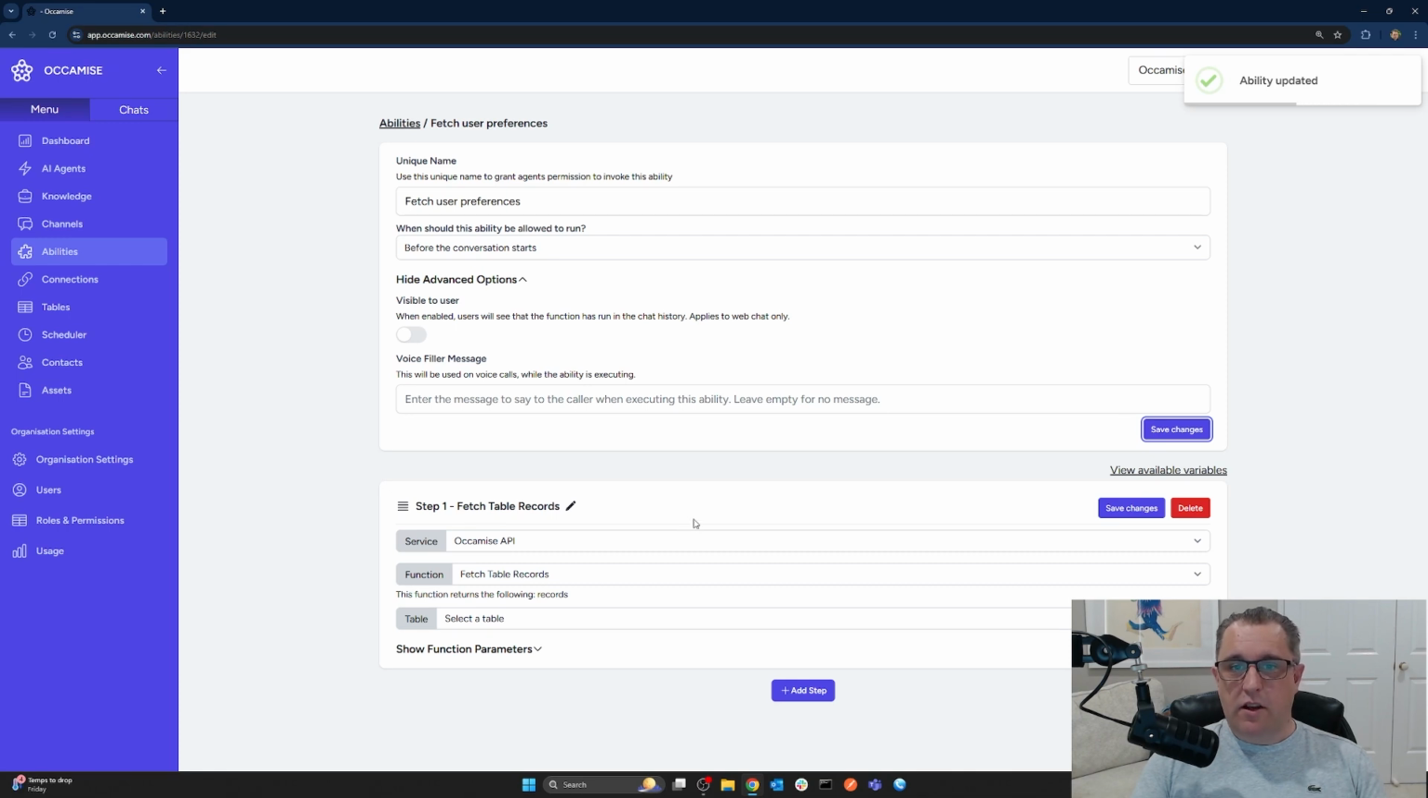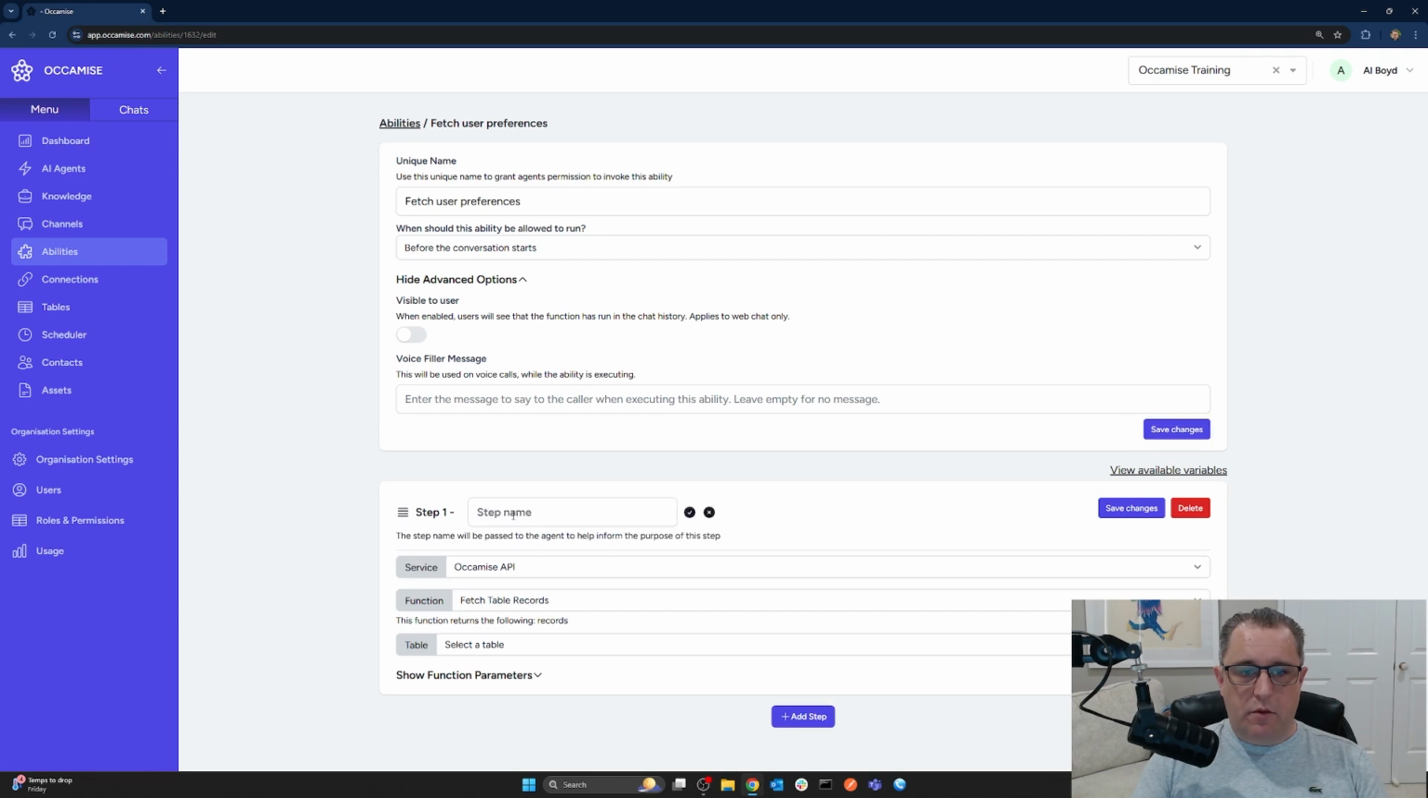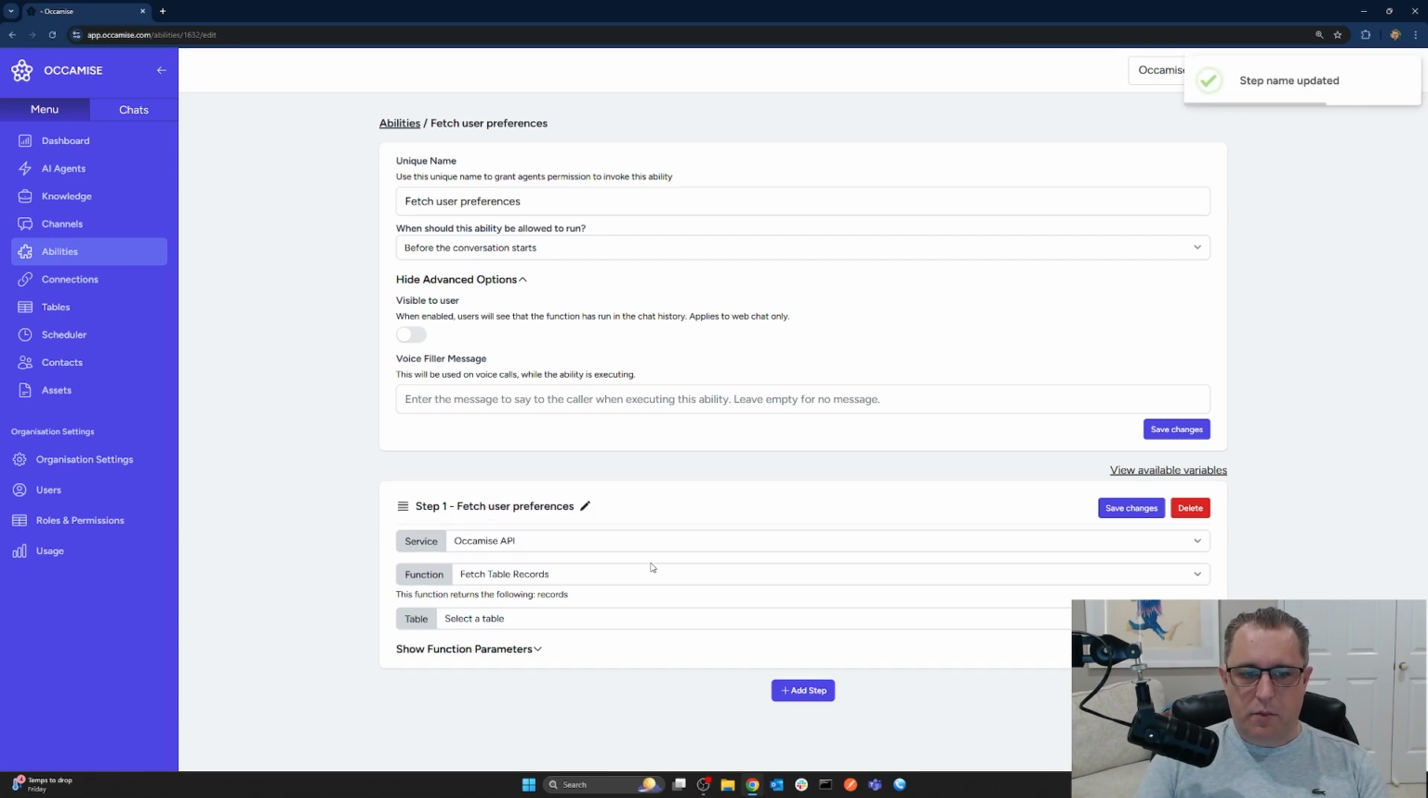So we won't actually see it fetch the preferences, but it will have done it. Okay, and then we're going to rename this step to fetch user preferences. It just better defines to the agent what it is that it's doing in this step, because it's not always exactly the same thing. Like we're fetching a table record, but from a functional point of view, what we're actually doing is fetching user preferences. So we're going to fetch table records, and we're going to select the user preferences table.